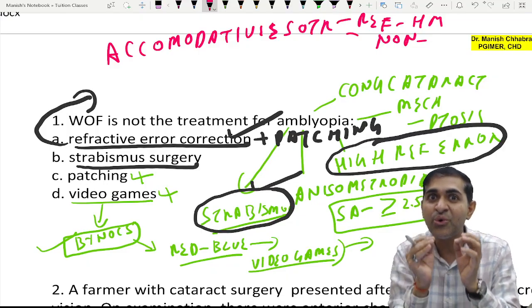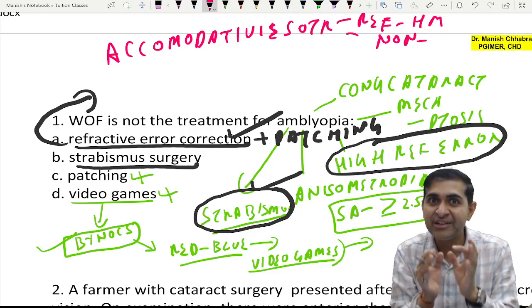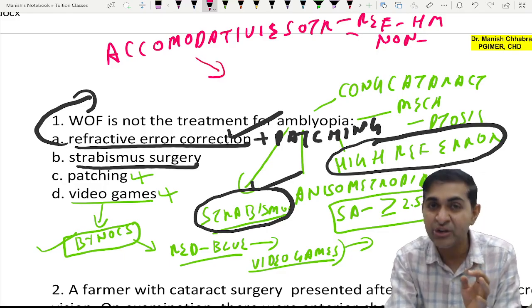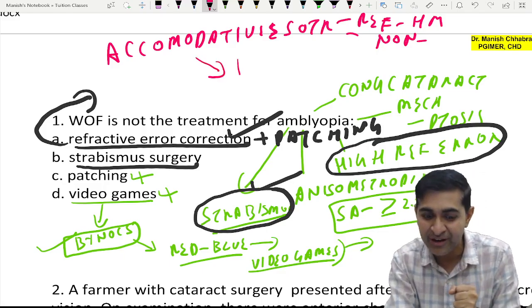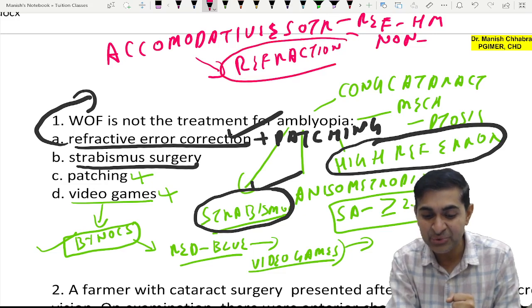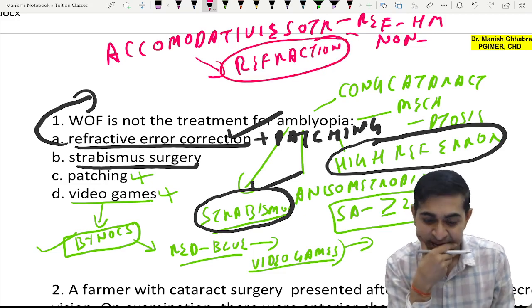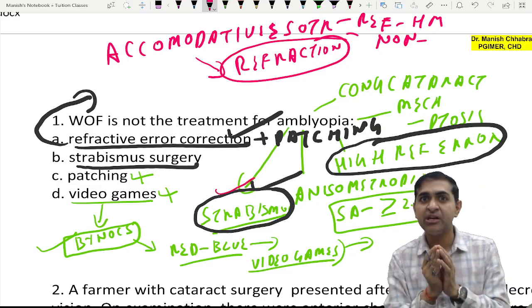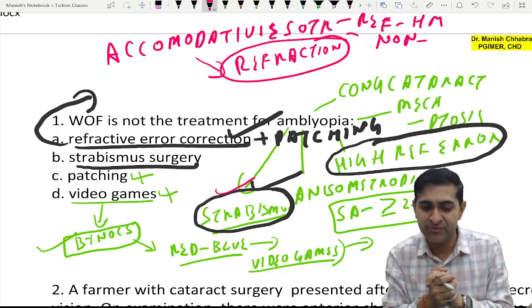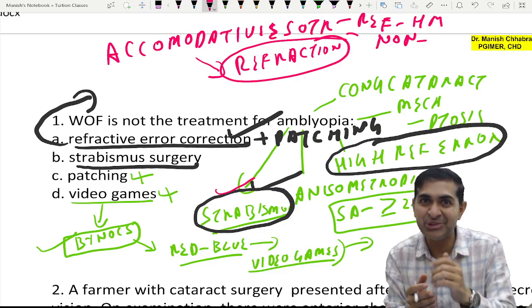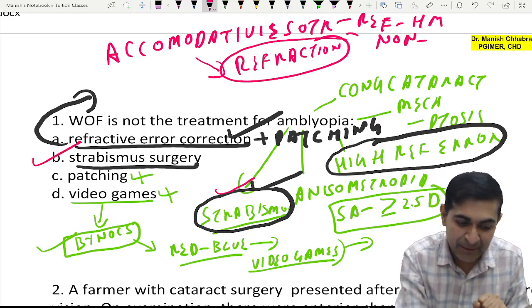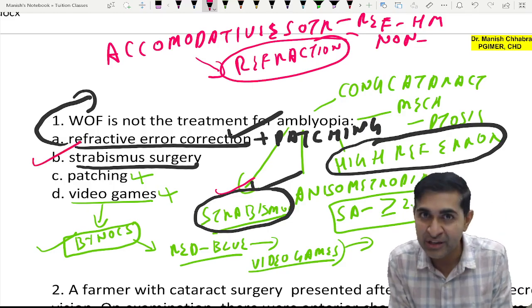Do you go on for simple refractive surgery? No, you don't. What is the treatment of accommodative esotropia? You correct hypermetropia, you do refraction. If we are talking of strabismus and there is accommodative esotropia, you are going to go on for glasses, so that is the best option to be ruled out here.